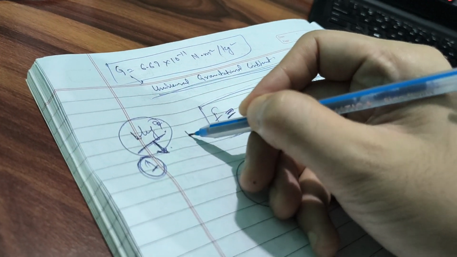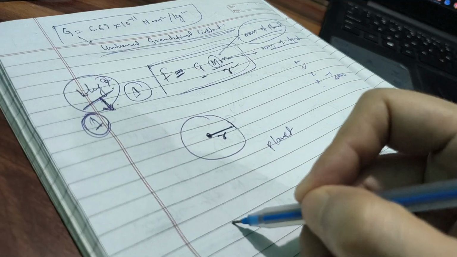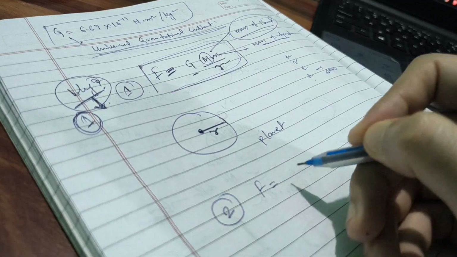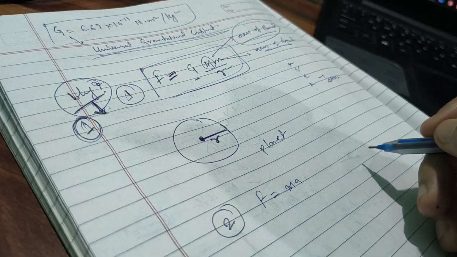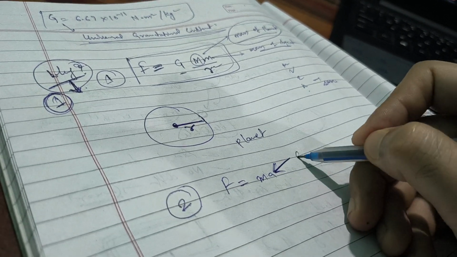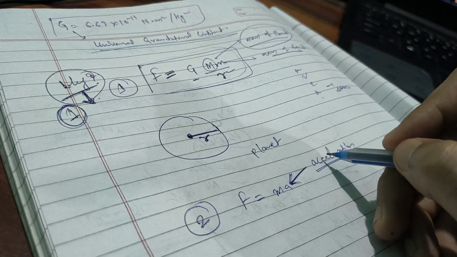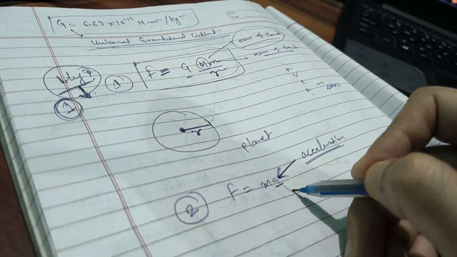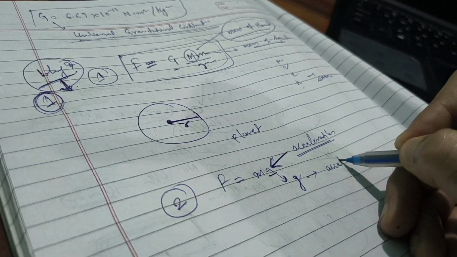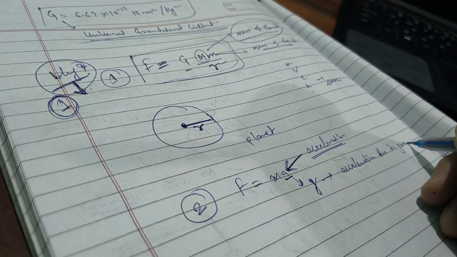So let's make this our equation 1, and we also have another equation. As we have studied in class 9, F equal to ma. From this formula we can calculate the force. Here this a represents acceleration, but in the case of gravity we can replace this small a with a small g. And what is this small g? This small g is acceleration due to gravity.